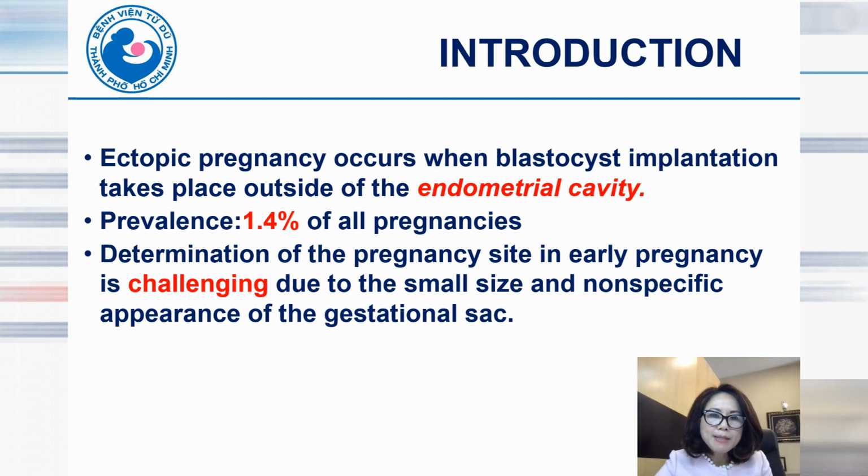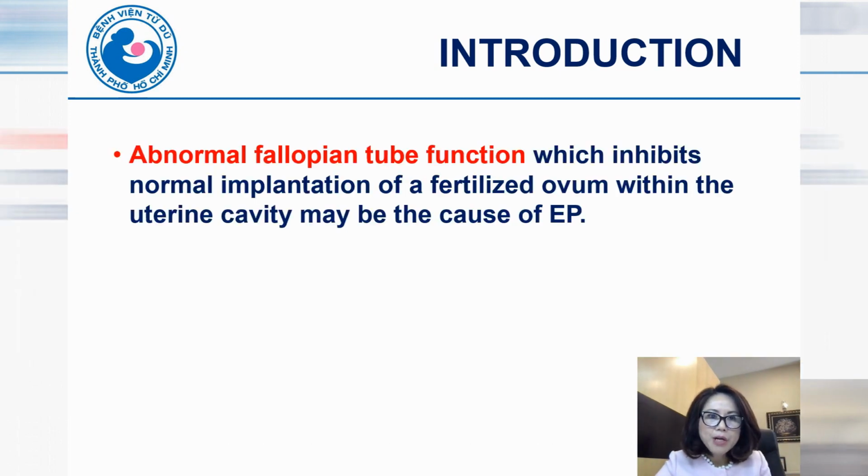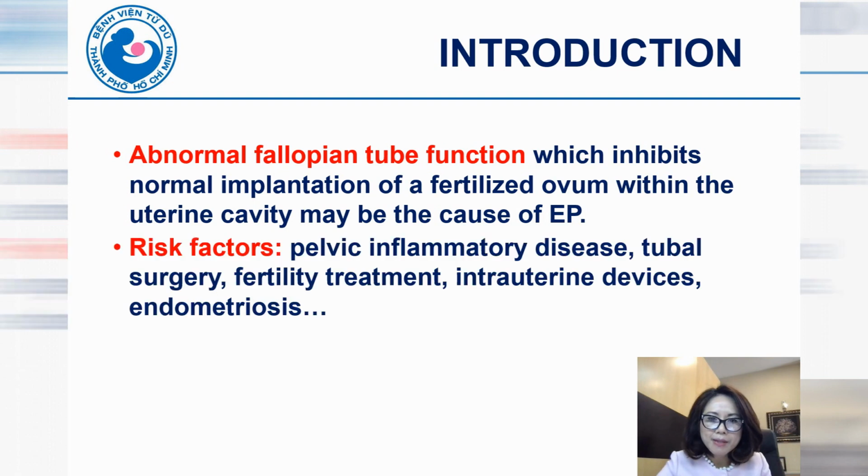Determination of the pregnancy location in early pregnancy is challenging due to the small size and non-specific appearance of the gestational sac. So ectopic pregnancy is still the leading cause of maternal morbidity and mortality in the first trimester of pregnancy. We know abnormal fallopian tube function, which inhibits normal implantation of a fertilized ovum within the uterine cavity, may be the cause of ectopic pregnancy.